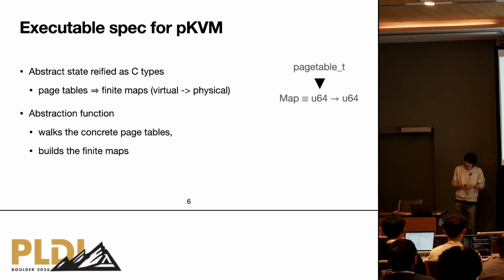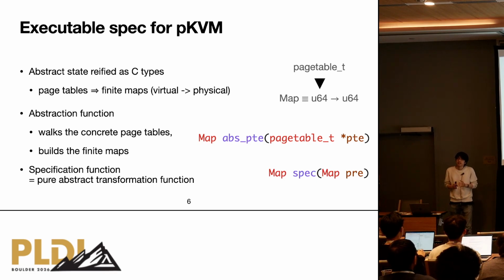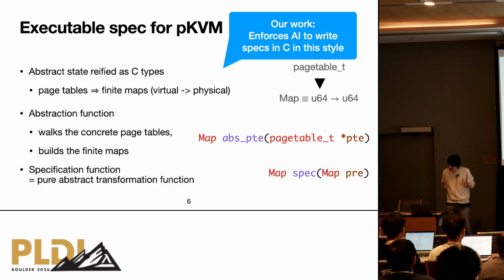And to achieve this kind of abstraction, we implement an abstraction function, which is sort of like walking the concrete page tables and then building the finite maps from that. Then, on top of these abstract states, we can implement the specification functions. This is the idea of executable specs for pKVM, which was proposed by Memarian et al. And in this work, we ask AI to write this kind of specification in C in this style. This is what we did.